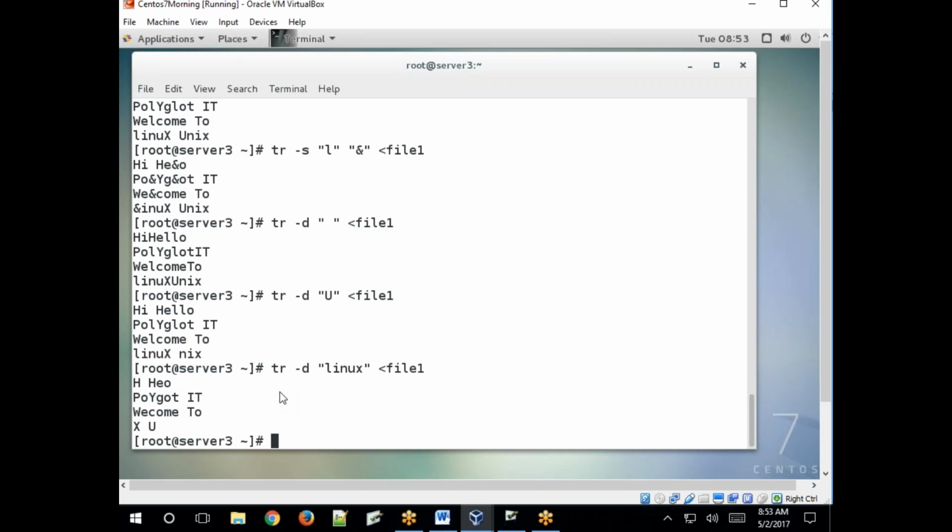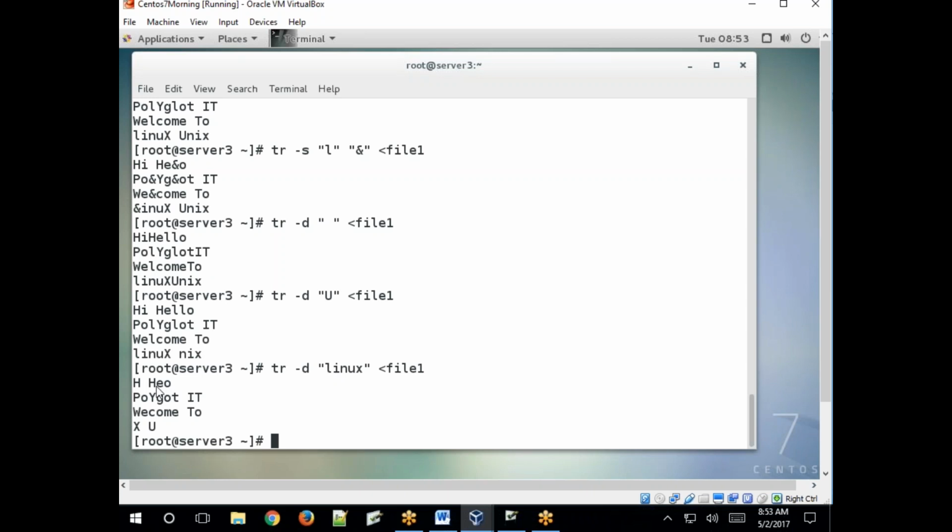So here it removes the characters. It takes first character, second character. If any character is repeated in your file, those characters will be removed. Not the whole word, it takes single characters. Translate. Clear? Got it? So here we specified Linux, but here L also it takes as a single character. So L is repeated a lot of times.